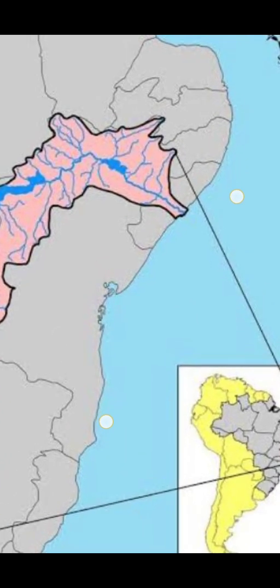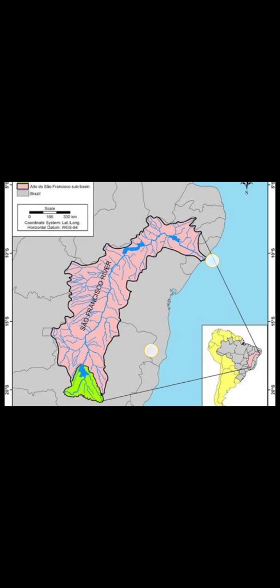Okay, so now I'll try to show you one more picture of this. This part is the Brazil map, and can you see this São Francisco River? These are the parts of the São Francisco River which are flowing here and there, and finally in the end they are meeting the ocean only. So can you see they are meeting the ocean, and that is the Atlantic Ocean.